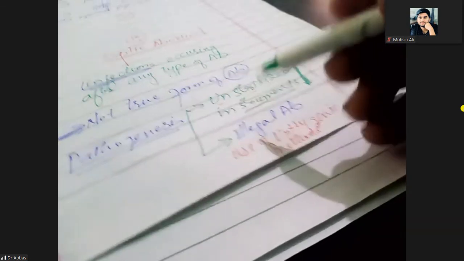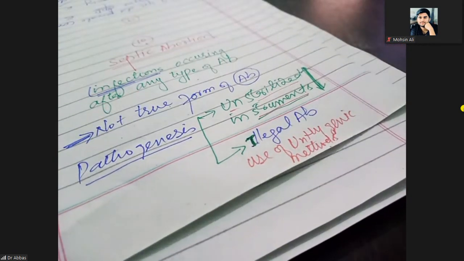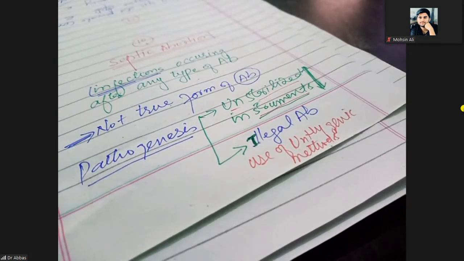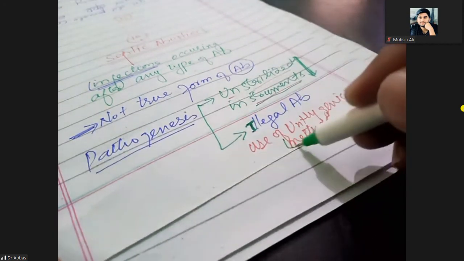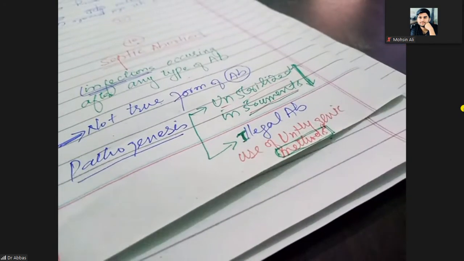That is illegal. For an illegal abortion, you go to a nearby midwife, nurse institution or dai, who is not an expert, so the methods she uses are unhygienic.